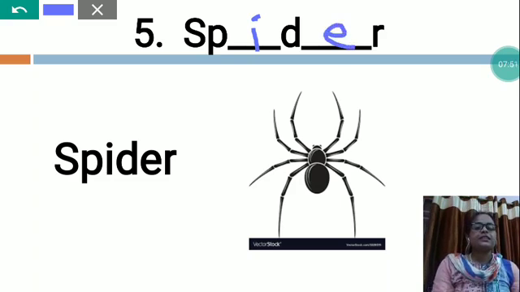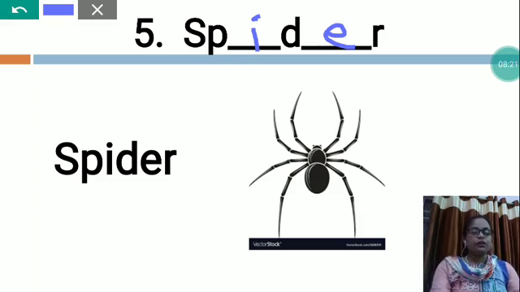So students, spiders are unique insects that have 8 legs and can spin a web in order to catch insects or prey. Spiders are one of the few species which can live in every habitat except water bodies. Spiders have symbolic meaning also.